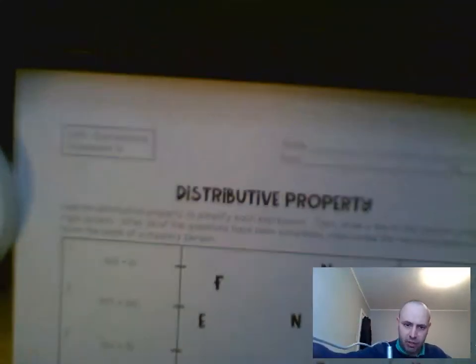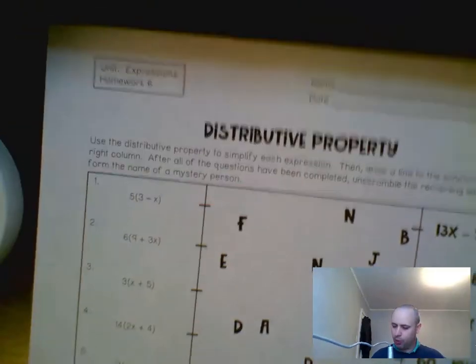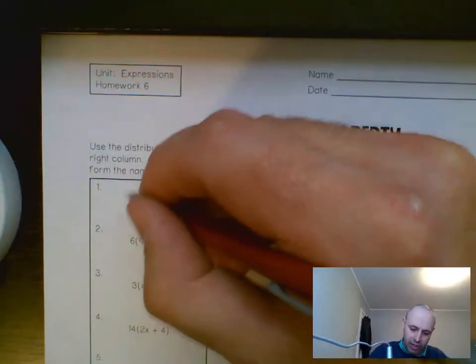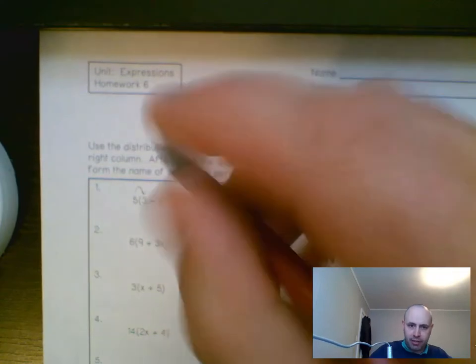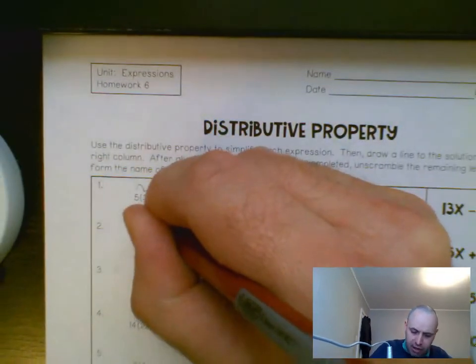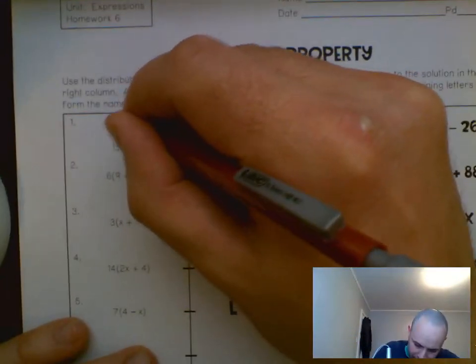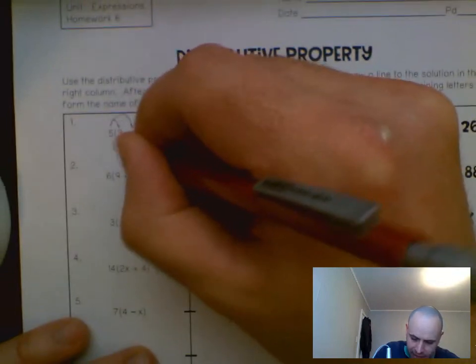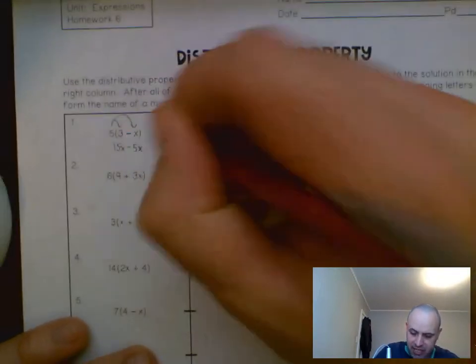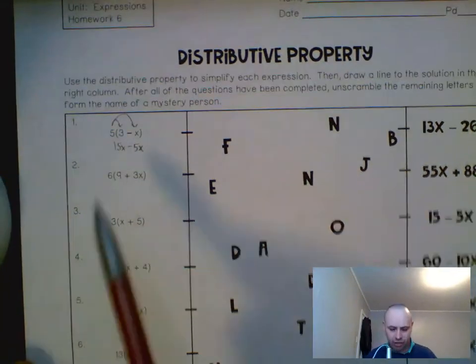Okay, so your homework's going to be right here. It's a little puzzle, so you'll get an answer here to find the name of a mystery person. Now, to show your work, like for number 1, I want you to show your work like this. So 5 times 3 is, you don't have to do the arrows. Maybe do an arrow for like 1 or 2 of the problems. That's probably a good idea. And then you would have bring down that minus and then 5x. So you have 15x minus 5x. So that's showing your work.